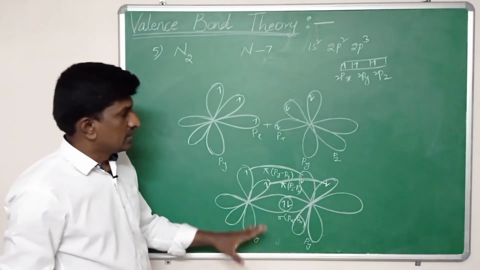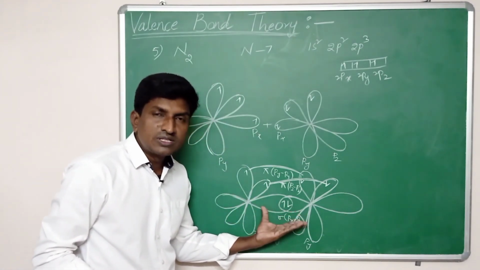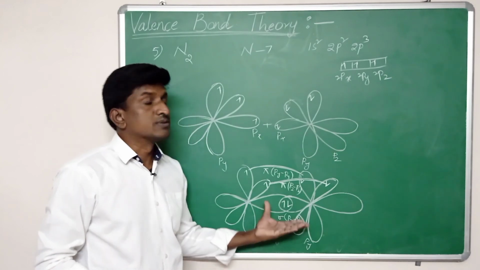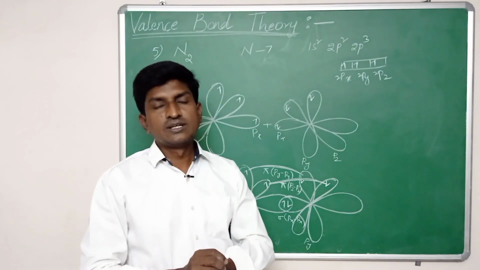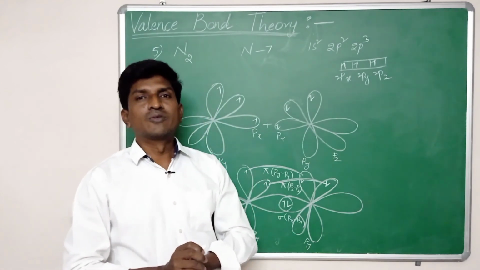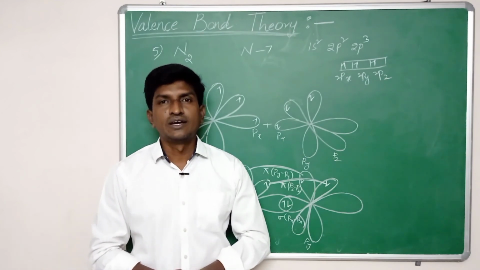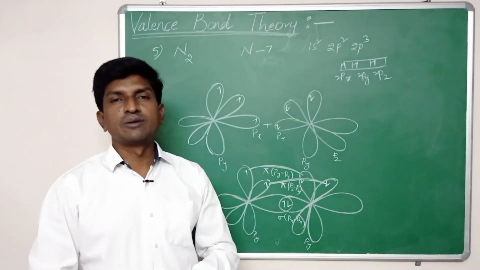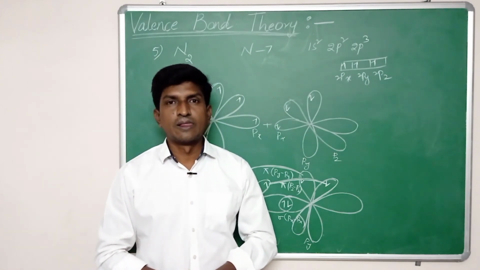Based on this, as the overlapping increases, the bond strength increases. So valence bond theory has explained bond strengths with the help of overlapping of orbitals. This is about valence bond theory. In the next video, we will discuss valence bond theory and hybridisation. Thank you.